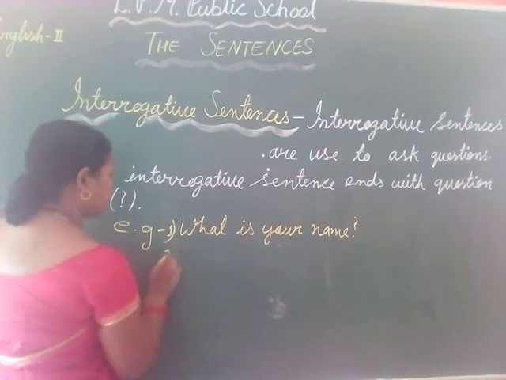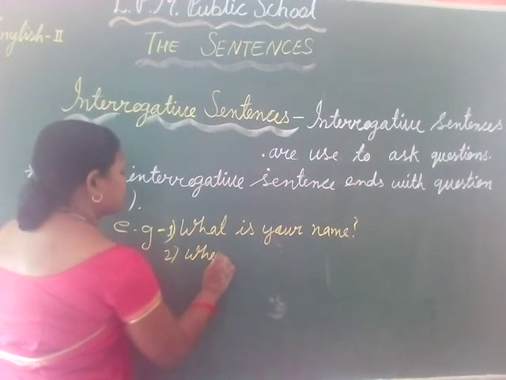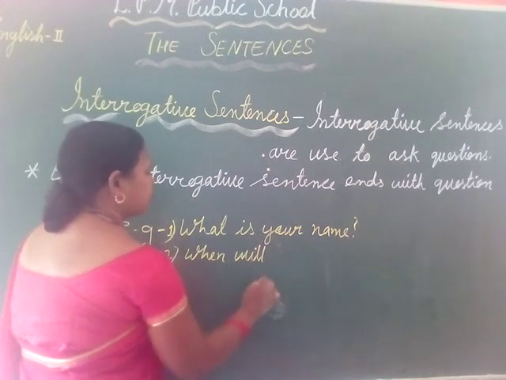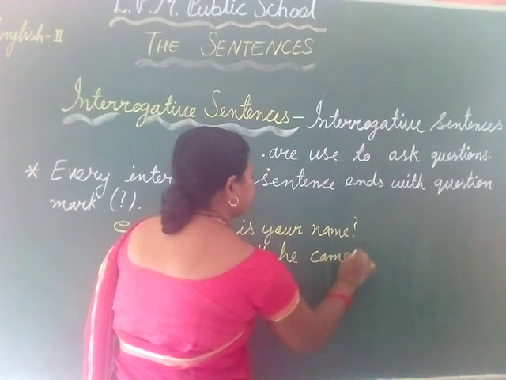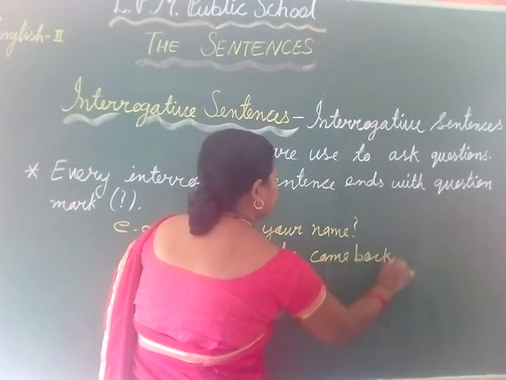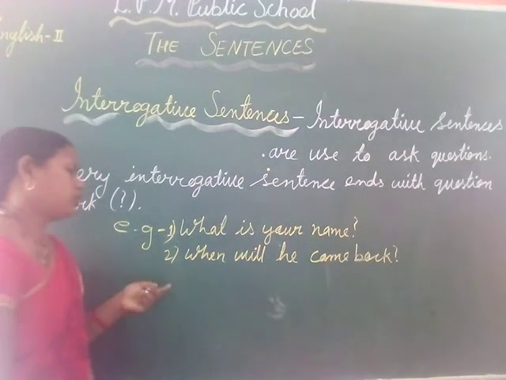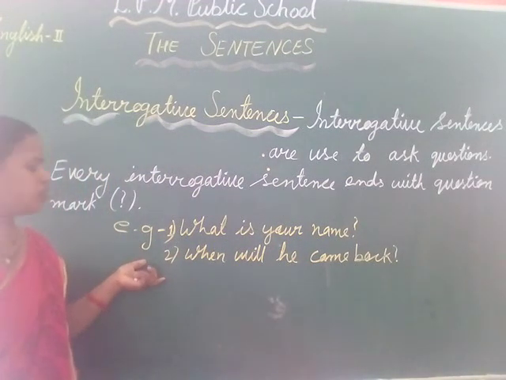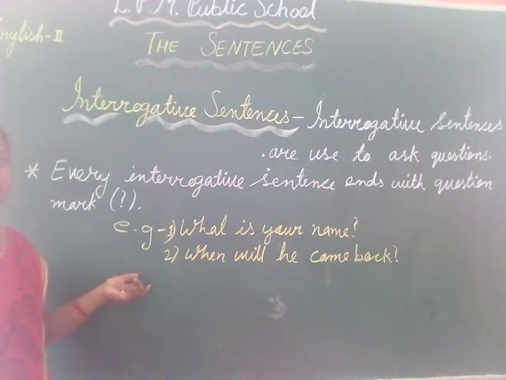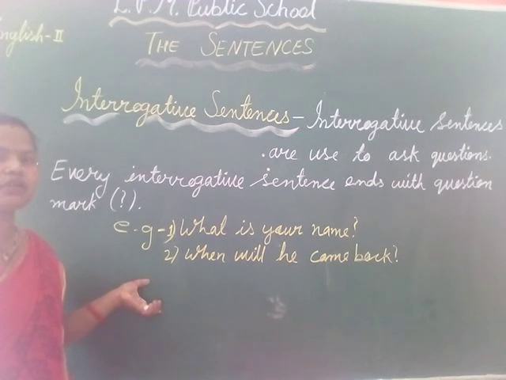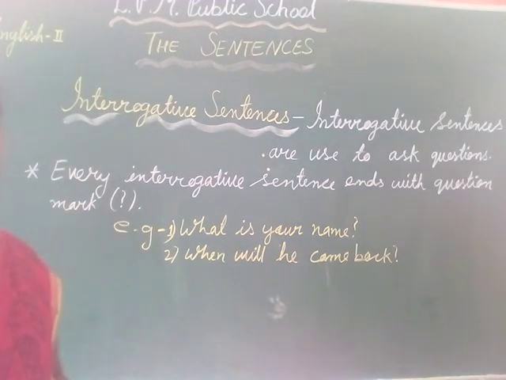Generally, we can also ask, when will he come back? It means I want to know the time, so I have used the word when. In this way, interrogative sentences are those which we use to ask questions, to get information, to get ideas. Now let's see kinds of interrogative sentence.